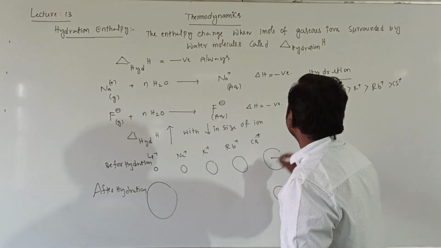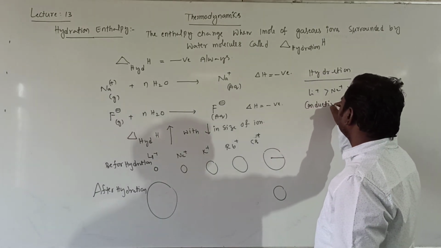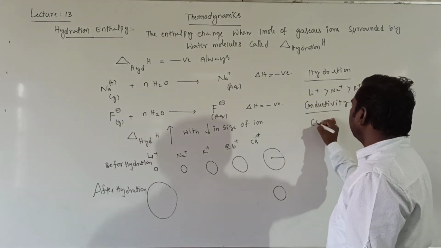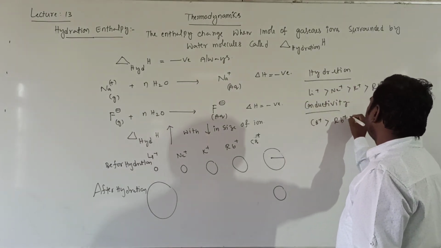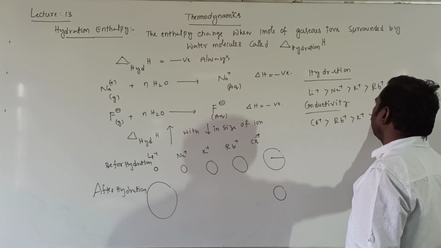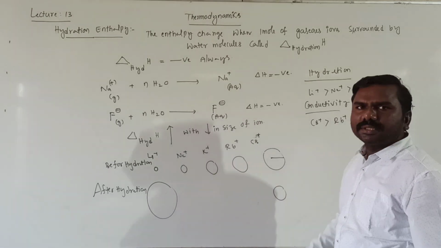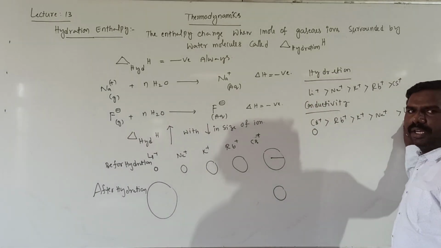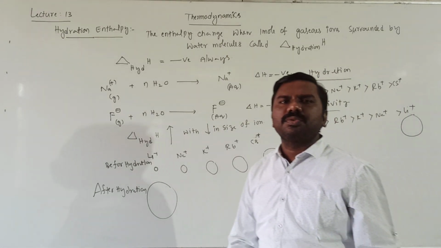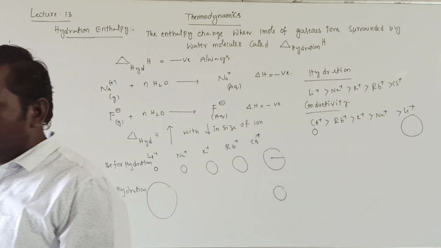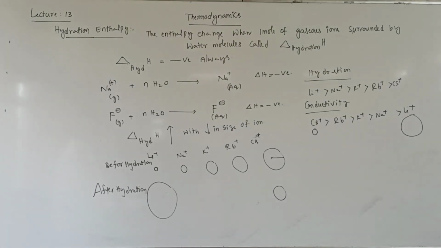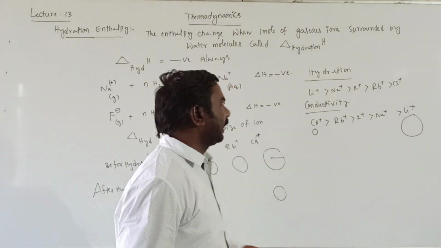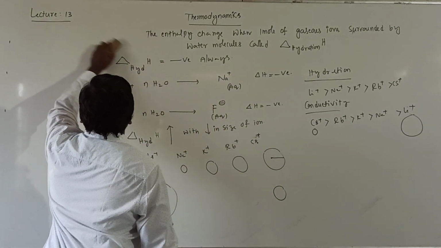Clear? So conductivity, very important. The smaller one runs fast, that is cesium plus greater than Rb plus greater than K plus greater than Na plus greater than Li plus. The reason is, after hydration, Cs will be smaller in size, and after hydration, Li plus will be larger. That's why movement will be decreased, and conductivity also decreased. This is hydration. Next one is enthalpy of solution.